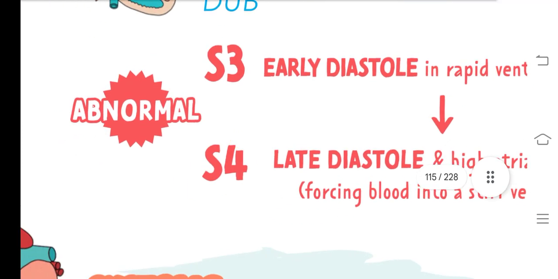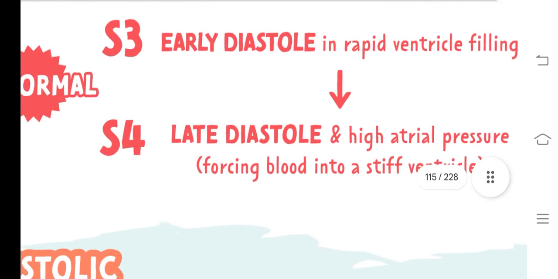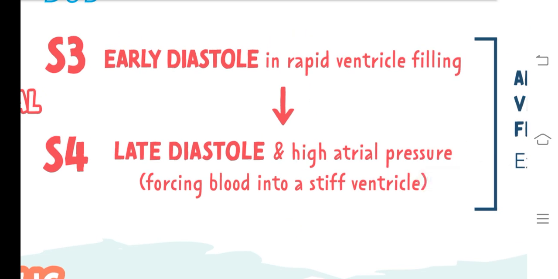Then we have abnormal heart sounds, which are S3 and S4. Basically, S3 is produced at early diastole in rapid ventricular filling. Then S4 is late diastole, which occurs in high arterial pressure.